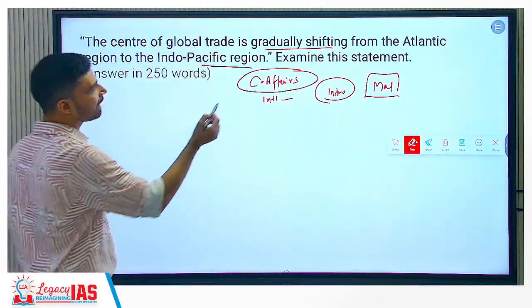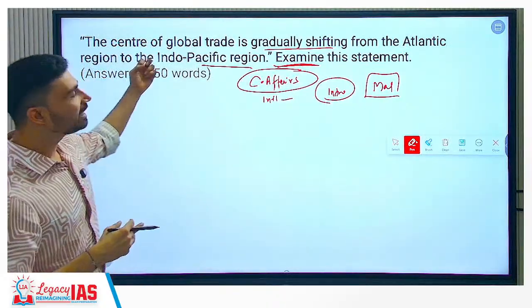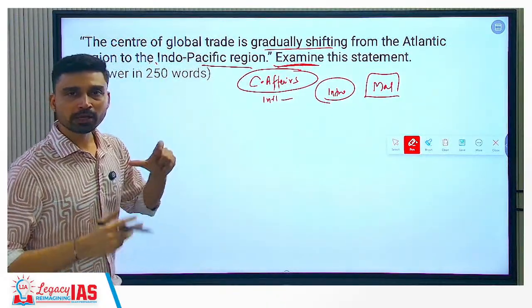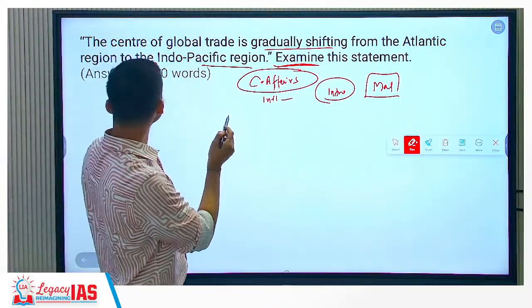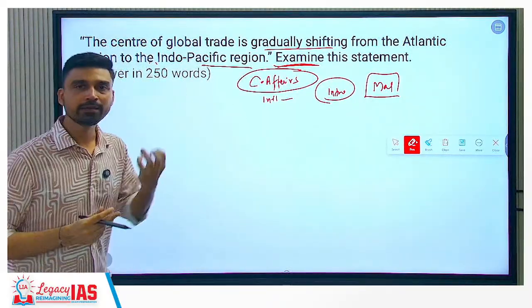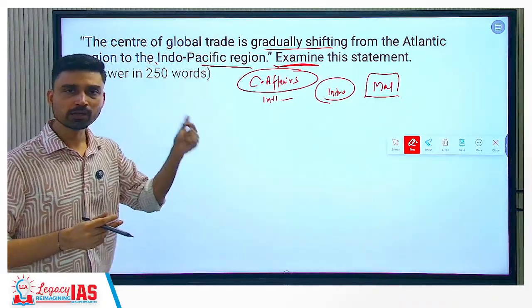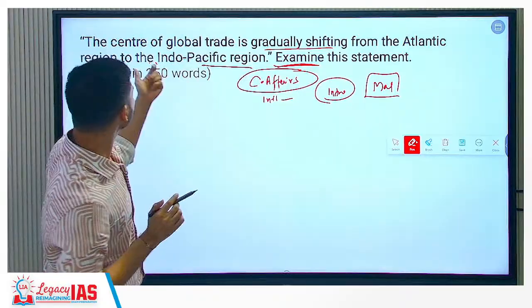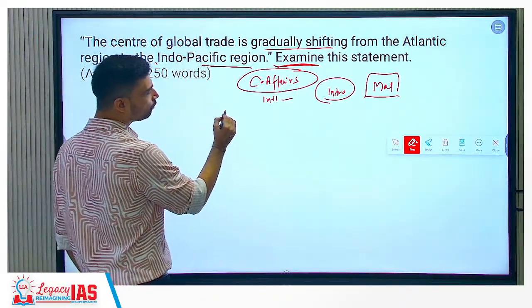And then you have to examine. Examine here means again, mostly you have to talk that it is indeed going on. But in the concluding part, you can also discuss how Atlantic still remains a very vital node as far as the global maritime trade is concerned. That's how you can make a balanced answer here. So center of global trade is gradually shifting. How will you examine? So you have to give